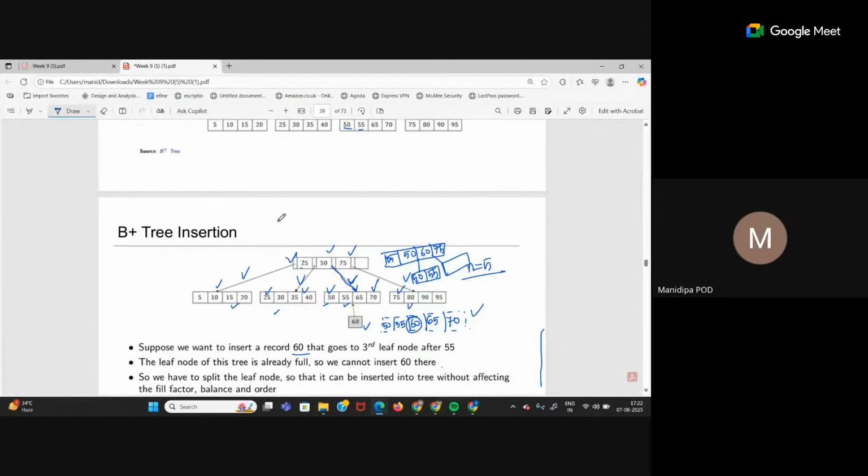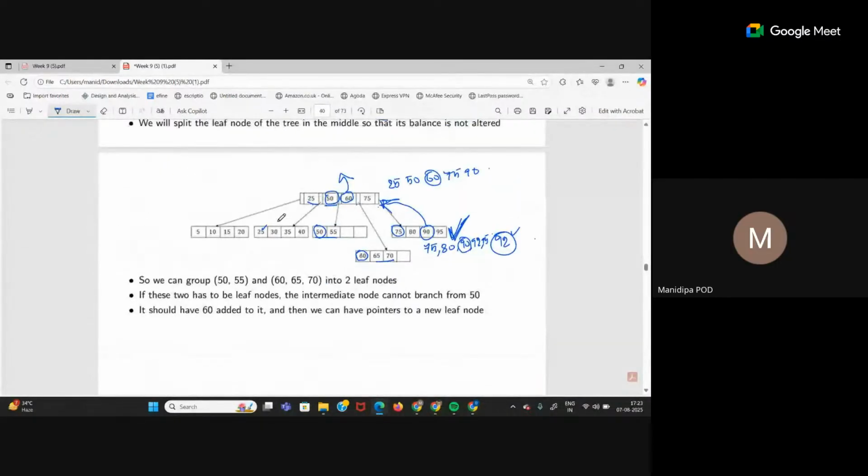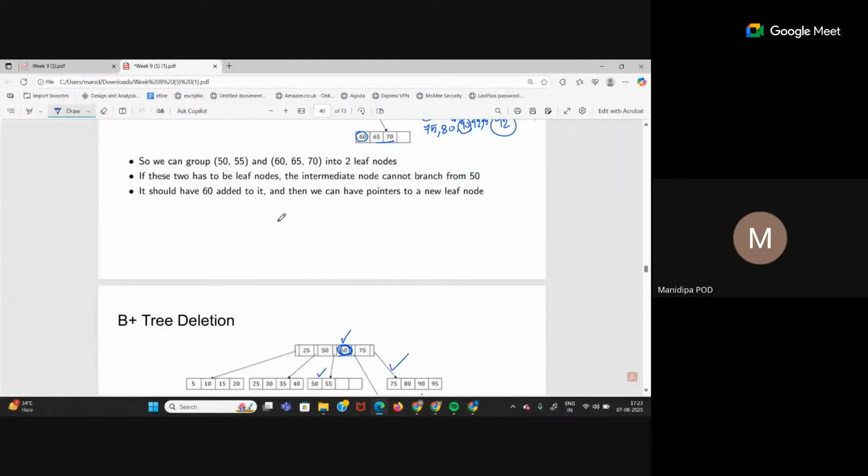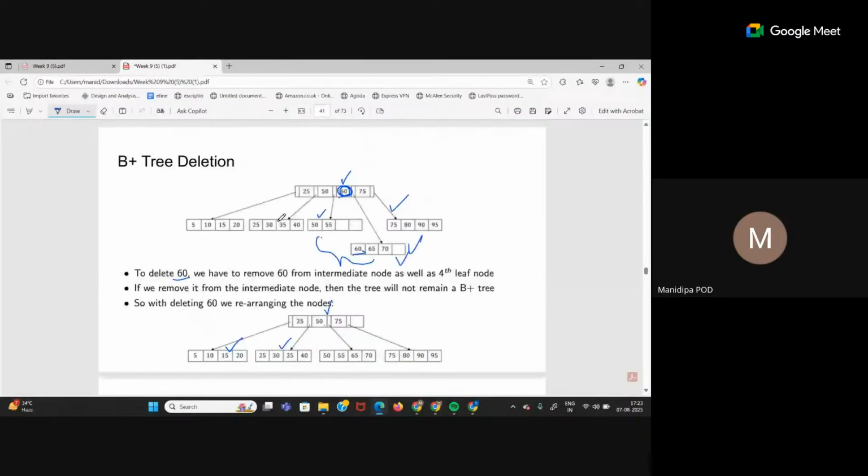When that in-order successor will happen is when you delete a node from here. Let's say in the leaf I'm deleting some node which is not there in the above levels. But here 60, when it goes away, this place will become blank if we don't move 75 one place to the left, and that is not a valid tree design. We cannot have 25, 50, blank, 75. All the nodes have to be on one side. The tree has to be filled from the left to the right. Right, so n by 2, that means at least every node should be half filled.